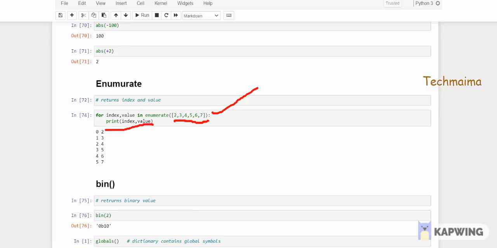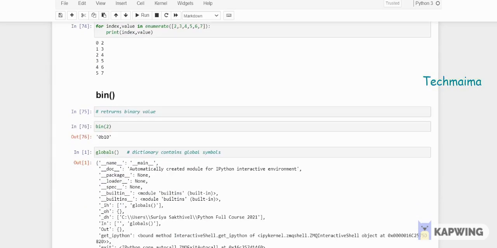It's just two lines of code. So 2 is at the 0th index, 3 at the first index, 4 second, 5 third, 6 fourth, 7 fifth. This is how it returns the index as well as the value. This is the purpose of using enumerate. You might even get this in an interview, so be careful with this.